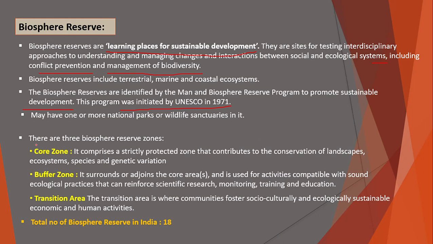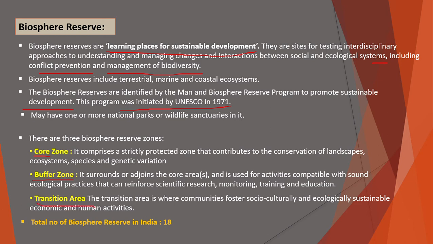Okay. So there are three types of Biosphere Reserve zones. First one is the core zone. It comprises a strictly protected zone that contributes to the conservation of landscapes, ecosystems, species, and genetic variation. What is the buffer zone? It surrounds or adjoins the core area or areas and is used for activities compatible with sound ecological practices that can reinforce scientific research, monitoring, training, and education.